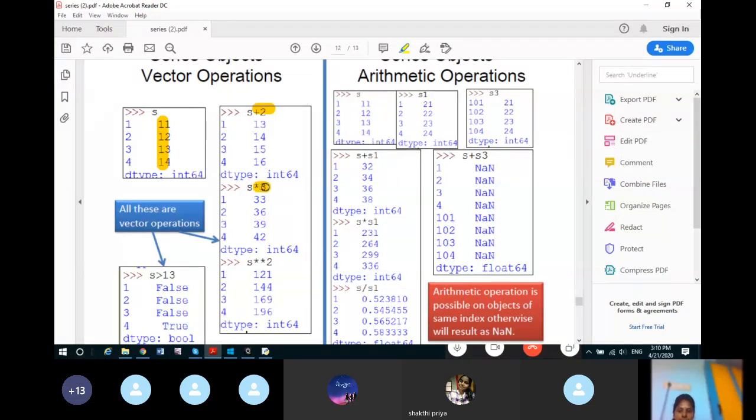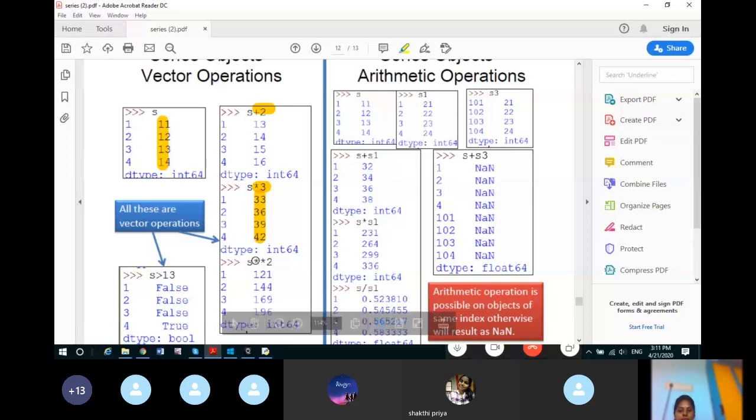Now again, if you are multiplying it by 3, that is, series object S is multiplied by 3, then all the elements will be multiplied by 3. This method of spreading one operation to all the elements of the series is known as broadcasting. Remember this concept. Whenever we perform vector operations in a series, it is broadcast to all the elements. The method is called broadcasting.